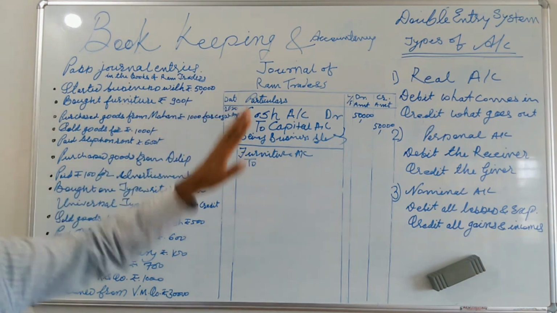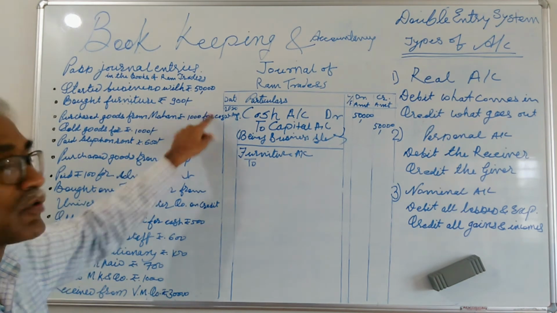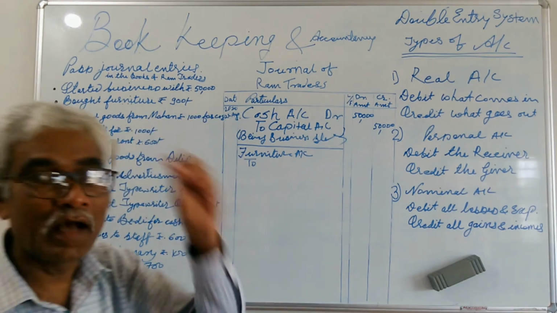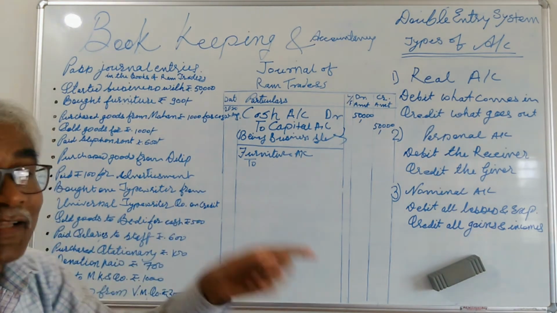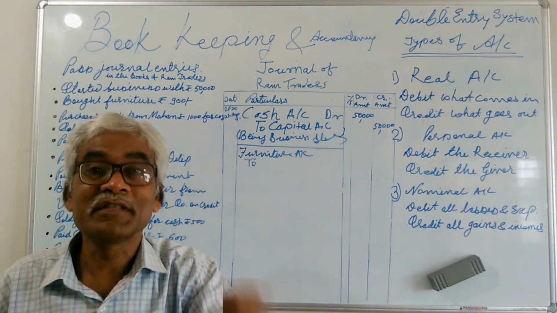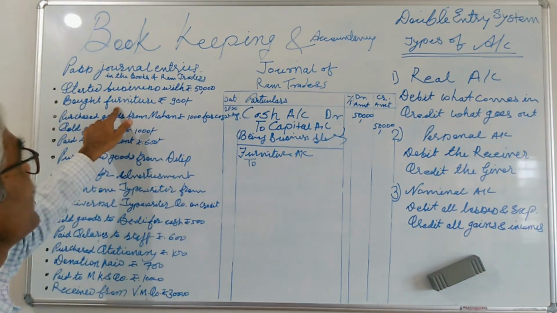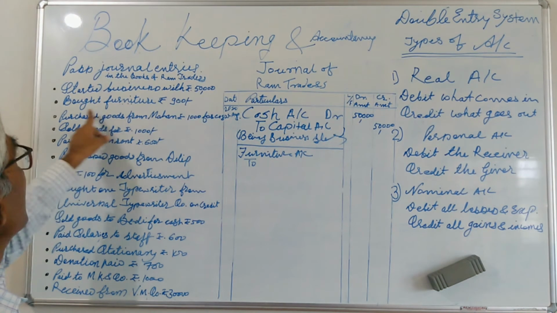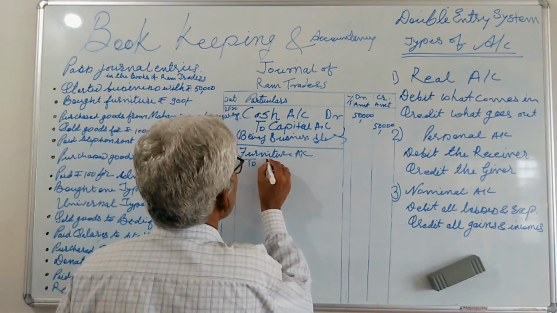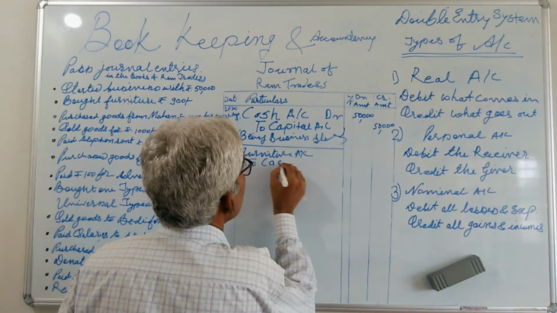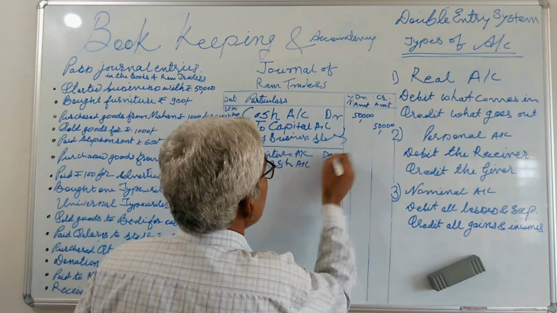The name of the party is not given here, so it is a cash transaction. Without any confusion or doubt, there is no need to think whether the transaction is credit or cash. The name of the party is not given, so it is a cash transaction. So furniture account debited to cash account, because cash goes out from the cash box of your business.